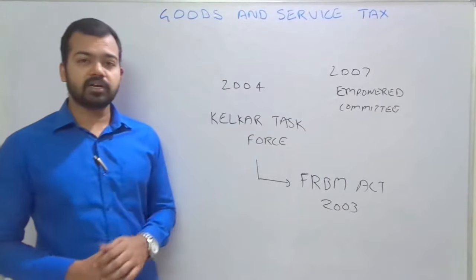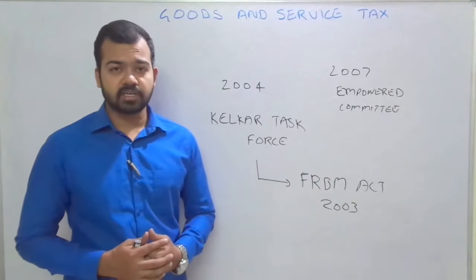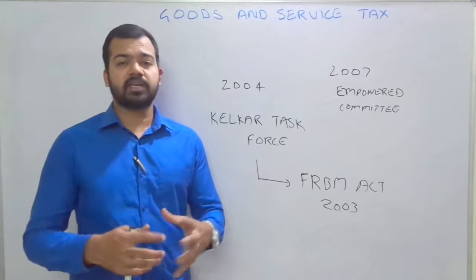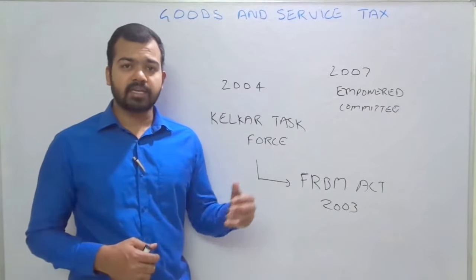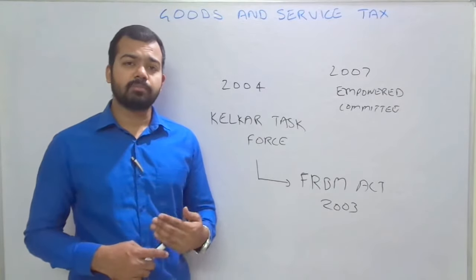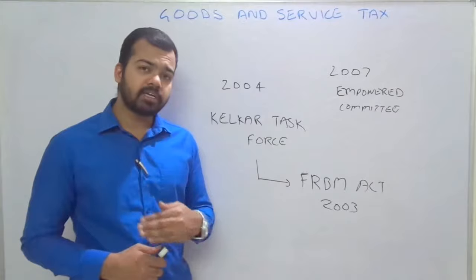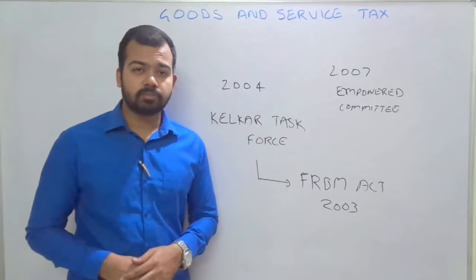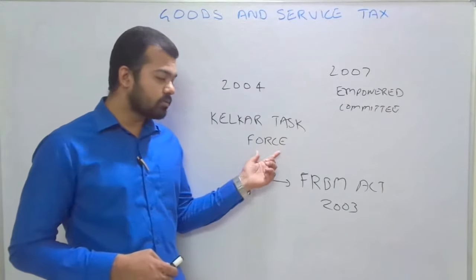According to Kelkar, if GST is implemented in the Indian economy, it should create a unified market in India. It will reduce the cascading effect of the multiple taxes prevailing in the Indian economy. So in order to reduce the multiplicity of indirect taxes, Kelkar suggested that India should move to the goods and services tax. That is the first thing.